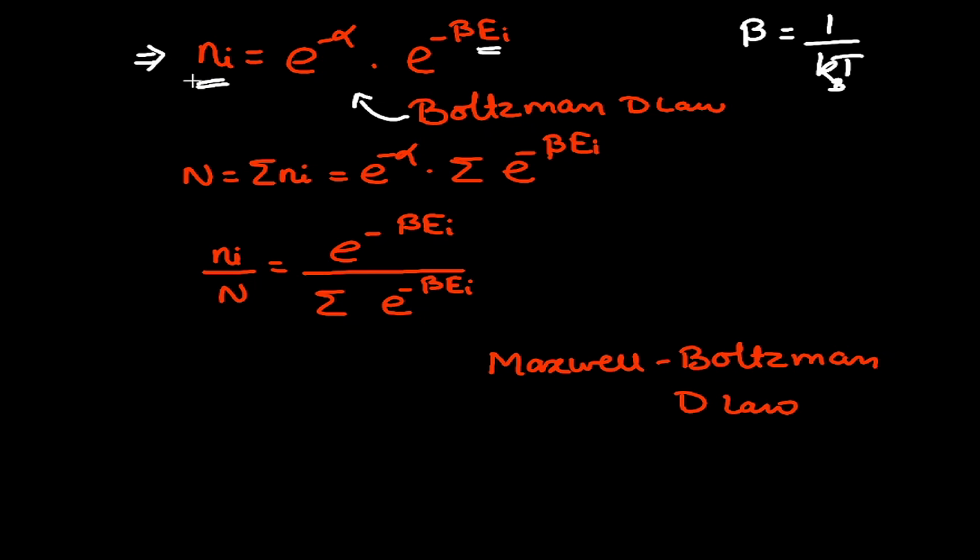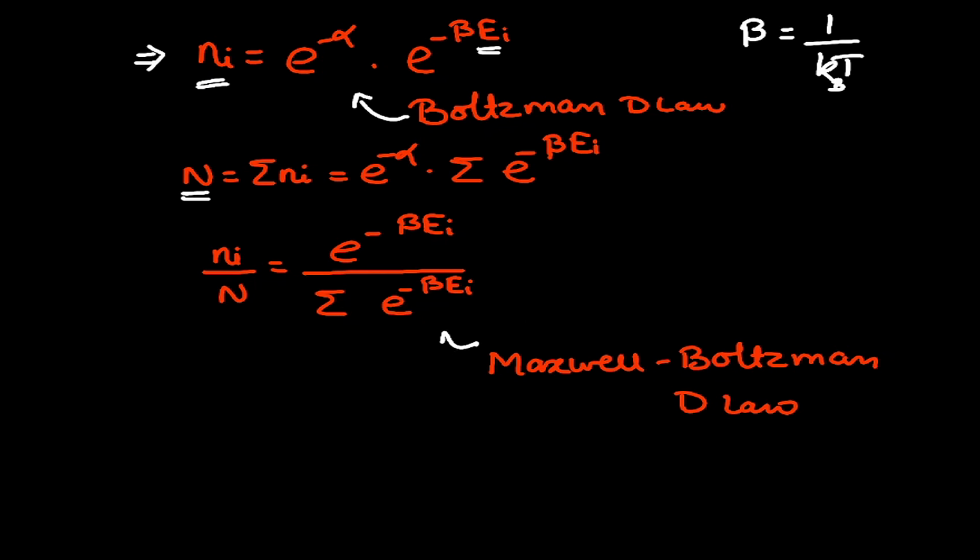Now we can take the summation of this. We know that the summation of ni is equal to the total number of particles n. Since alpha is a constant, it comes out of the summation. Now we take the ratio of both, that is ni upon n equal to e raised to minus alpha in the numerator, which cancels out with the denominator, giving e raised to minus beta Ei upon summation e raised to minus beta Ei.